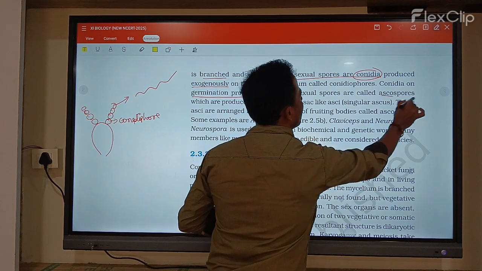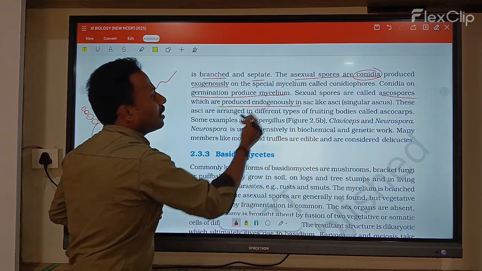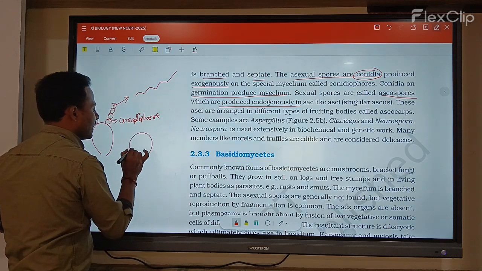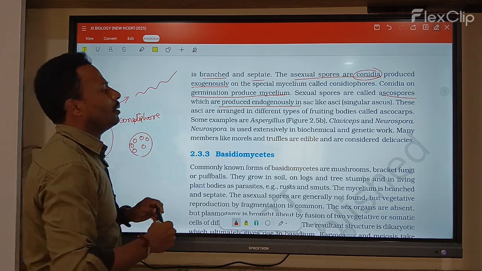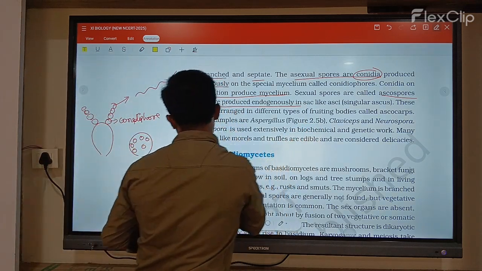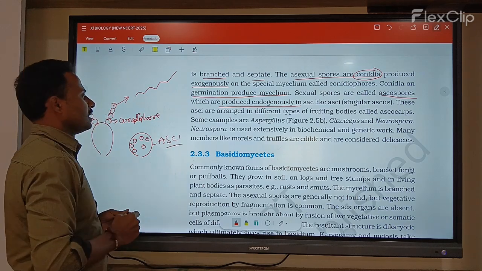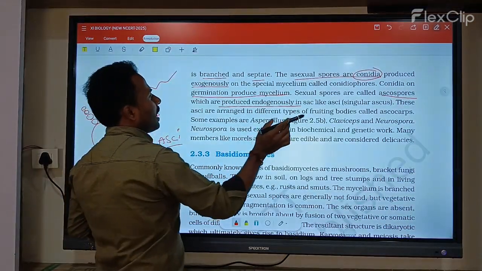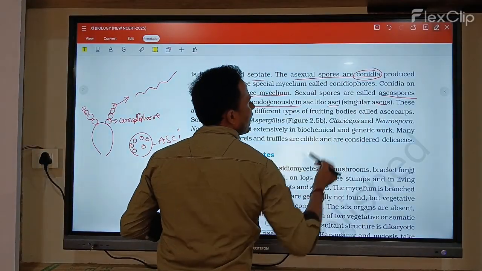Next, sexual reproduction is by ascospores, which are produced endogenously. The ascospores are formed endogenously. A sac-like structure is present. This sac-like structure is called an ascus. Singular is ascus, and plural is asci.